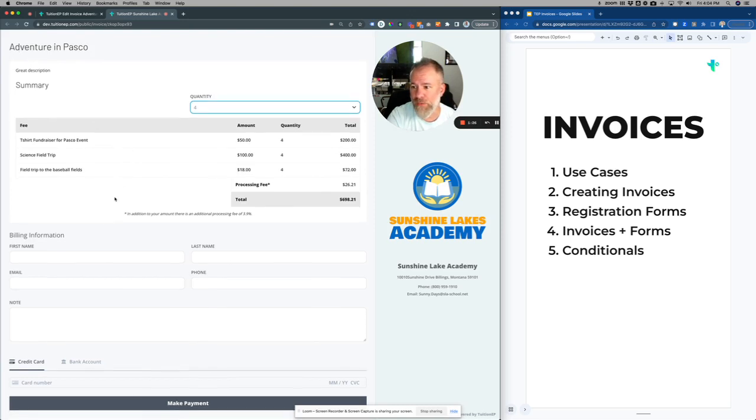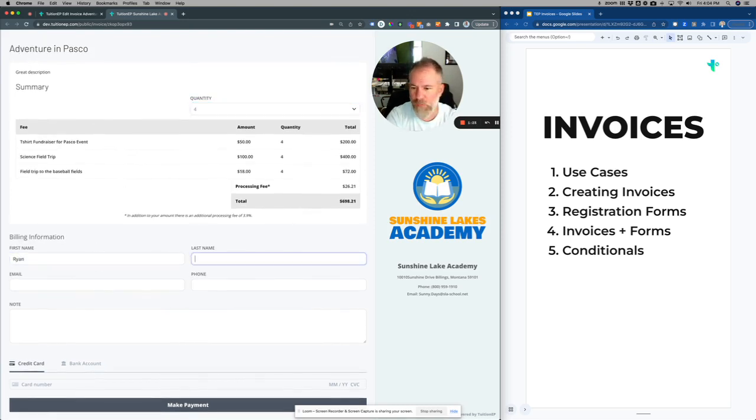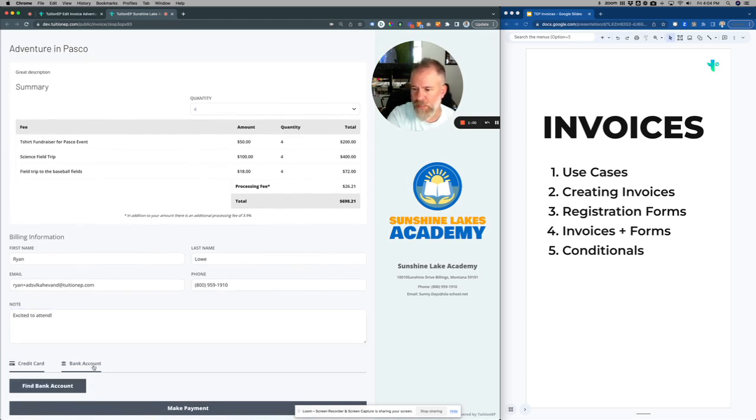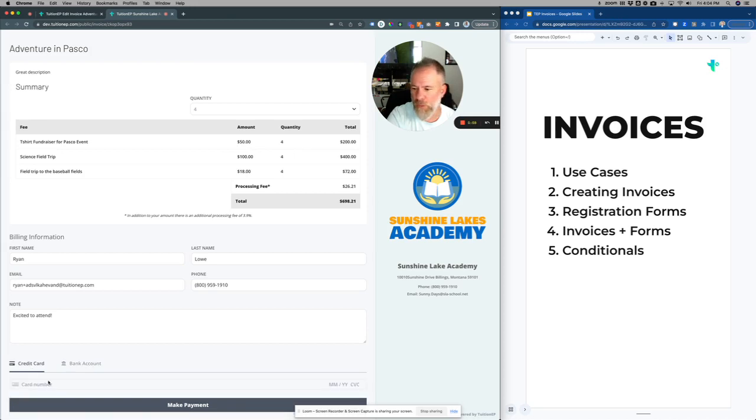This is the Adventure in Pasco invoice. I'm just going to fill in my information real quick. Just whatever at e.com. And then I'll put in my office. And again, these fields aren't needed, but there we go. And then now you have the option to do credit card or bank account. ACH is great. Fees are lower. I'm going to do credit card just to make life easy. Oops, I messed up. This is just a test environment, so it doesn't really matter.